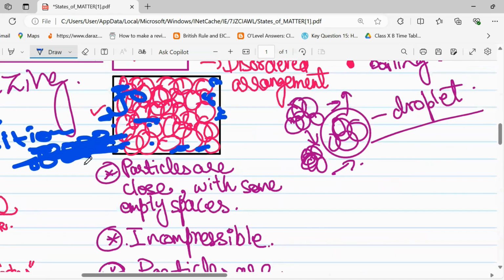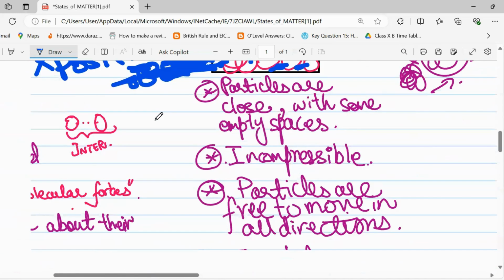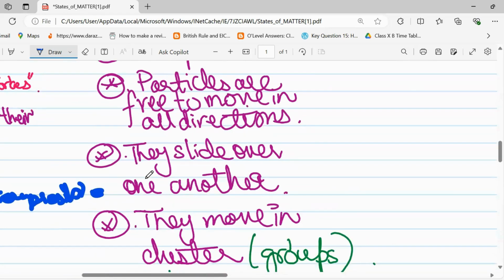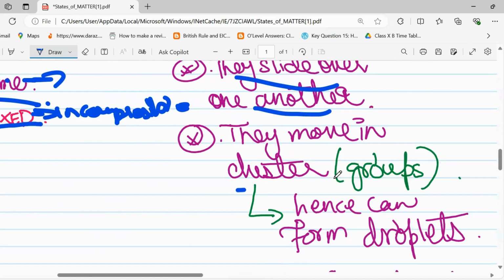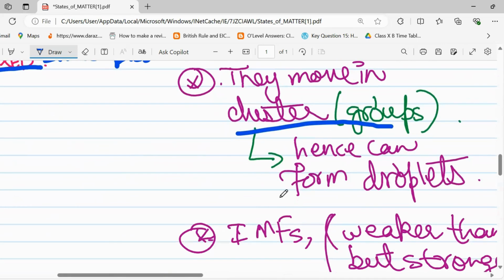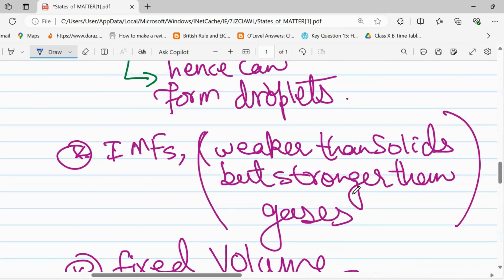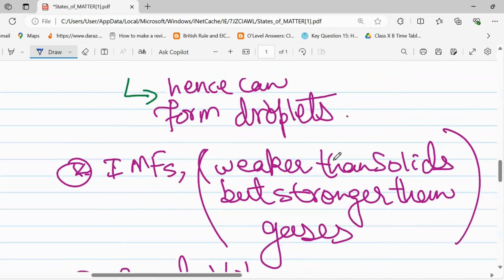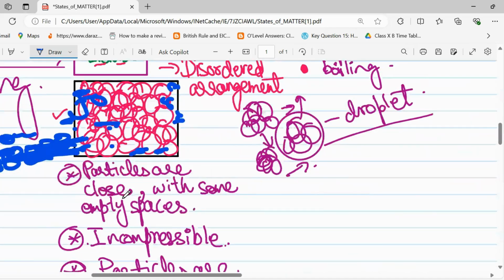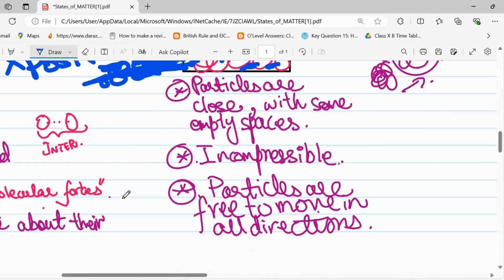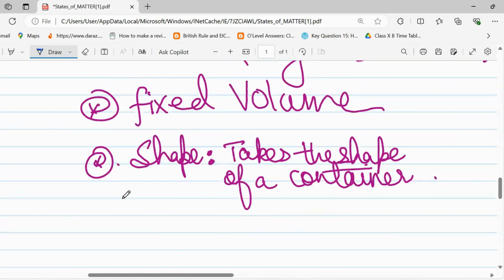Moreover, the particles move freely, sliding in all directions. They slide over one another and are free to move in all directions. They move in clusters, meaning groups or layers. The force of attraction between them is weaker than in solid, but stronger than in gas.